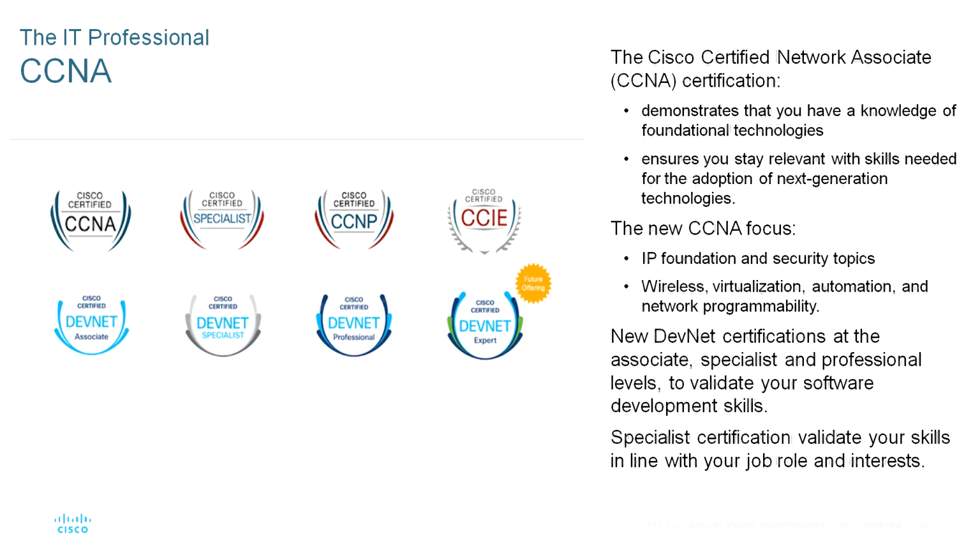The courses belong to the levels of the program: CCNA, Cisco Certified Specialist, CCNP, CCIE, Cisco Certified DevNet Associate, DevNet Specialist, DevNet Professional, and Expert. These are the levels of courses we have to learn from the Cisco Academy.